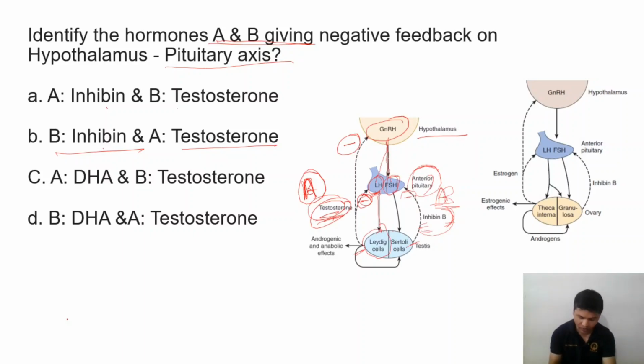So like that you have to answer. Testosterone also has a positive influence on the Sertoli cell. So the hormone inhibin B comes from the Sertoli cell, and it is going to inhibit the follicle stimulating hormone. And in the Leydig cell there is testosterone, which is also going to inhibit.